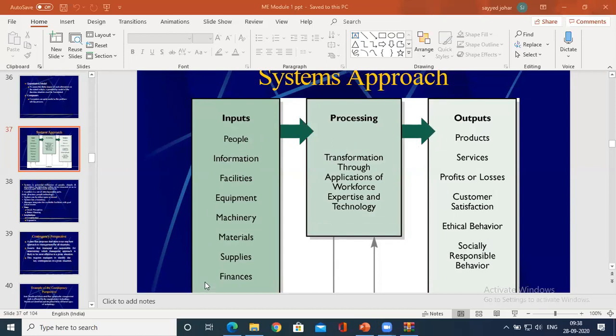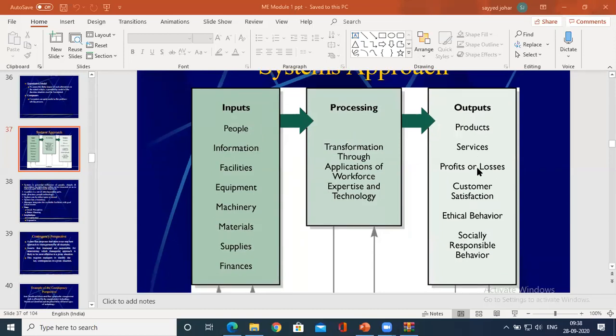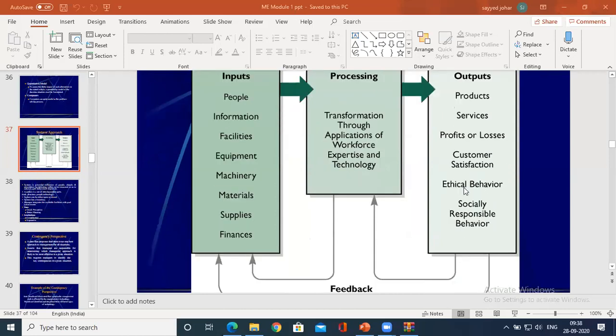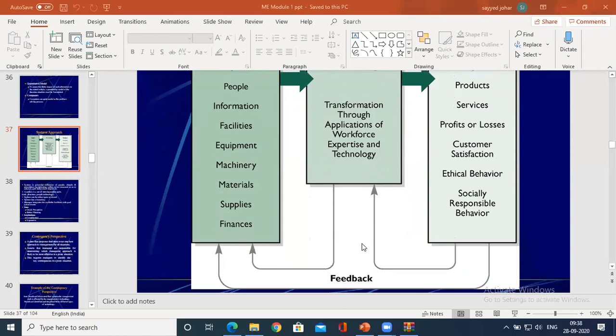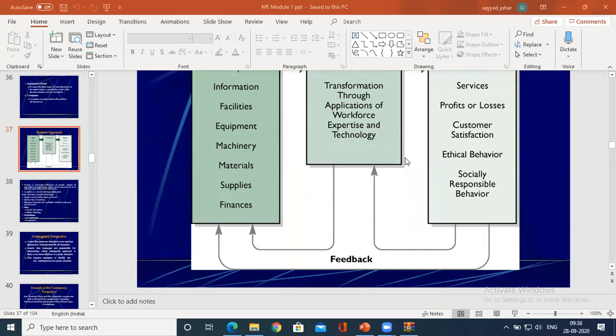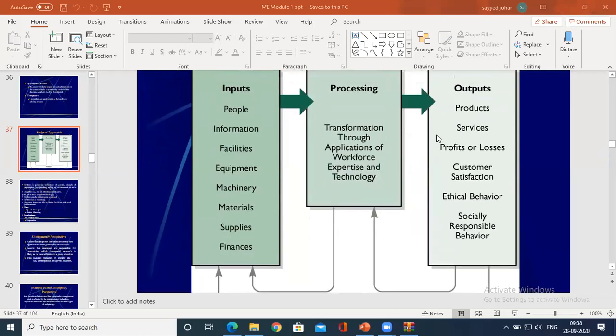Using these inputs, we process, and ultimately at the other end is the product that you deliver, or the services. That analysis helps you identify what the profits and losses are, and ultimately whether the customer is satisfied or not, with the help of a marketing team. And we have ethical behavior. All this is in turn connected to the processing again, so you could take feedback from both the outputs and the processing.